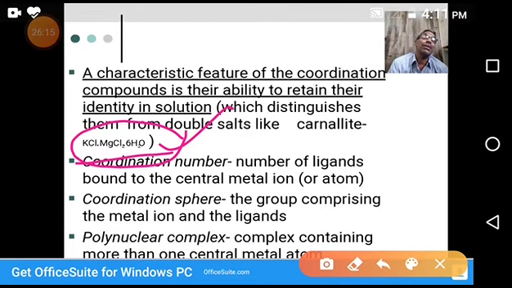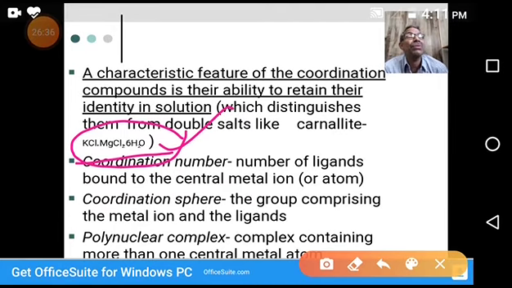Another example is the alums: potash alum, chrome alum, manganese alum, and so on. These alums also act as double salts. Alums are compounds of monovalent sulfates and trivalent sulfates with 24 water molecules. We call these alums, and they are treated as double salts.